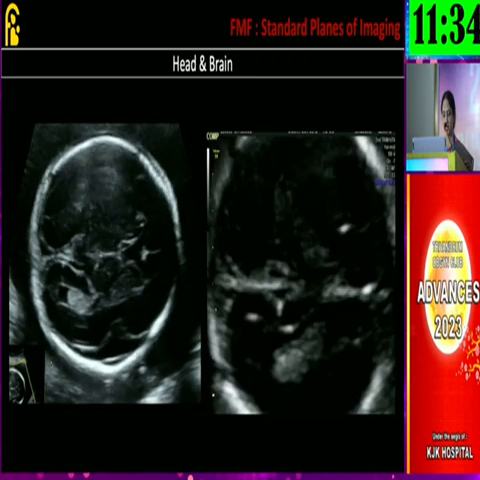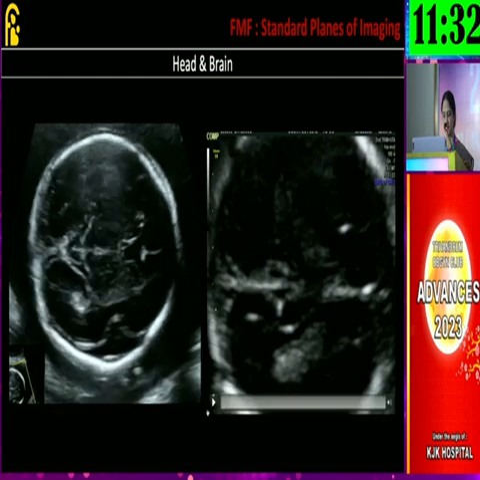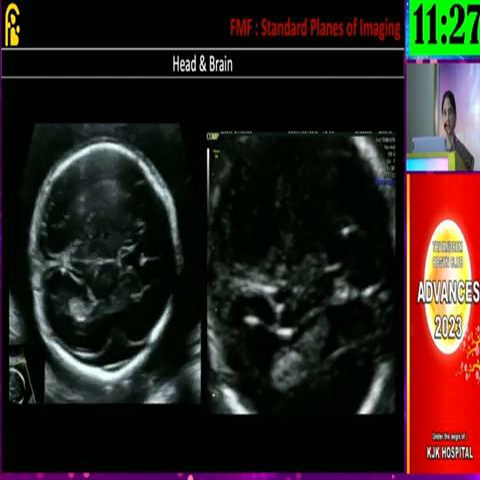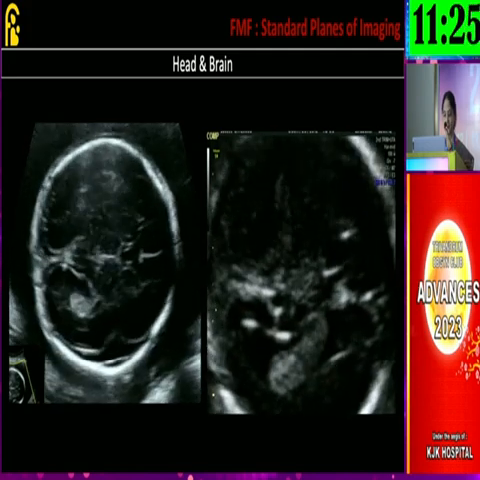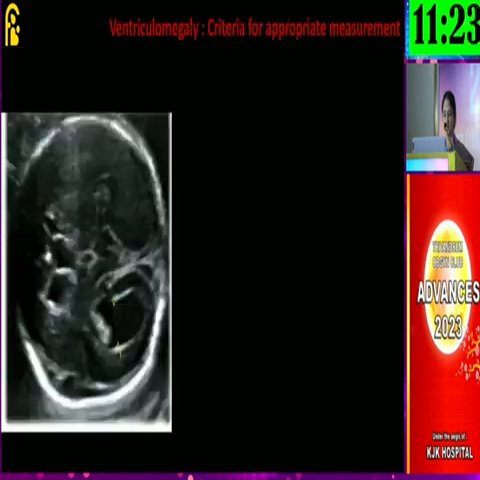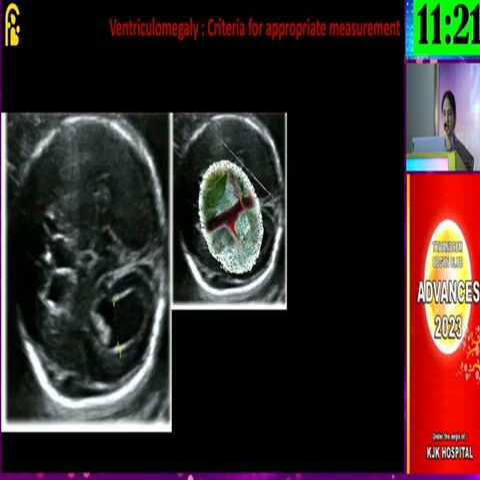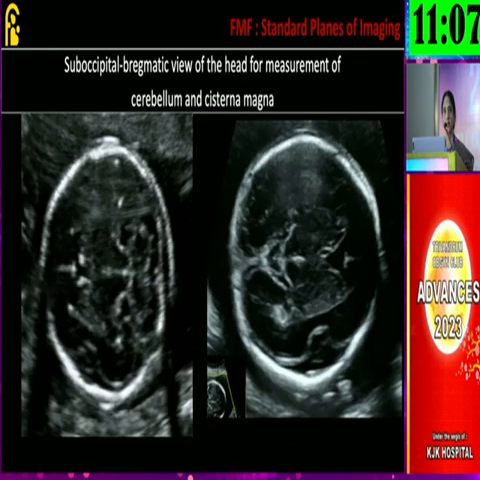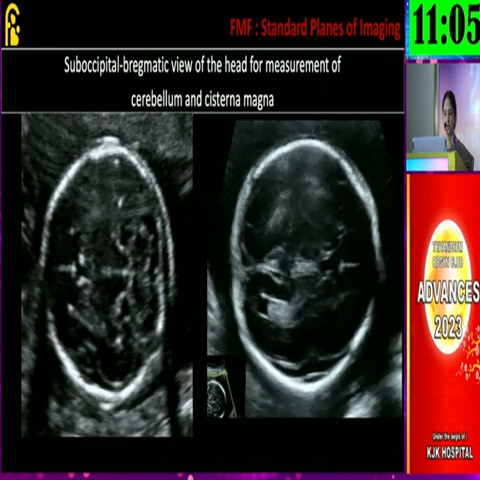So in the head and brain, when you see the lateral ventricle, we have to see that the lateral ventricle measurement is less than 10 millimeters, which is normal. And then a specific characteristic feature and landmarks are given where to measure this ventricle. As you see here, the parieto-occipital sulcus is seen, and the lateral ventricle measurement is taken here, and the measurement is always less than 10 millimeters, irrespective of the gestational age. More than 10 millimeters is called ventriculomegaly.